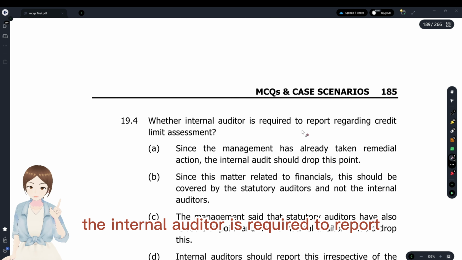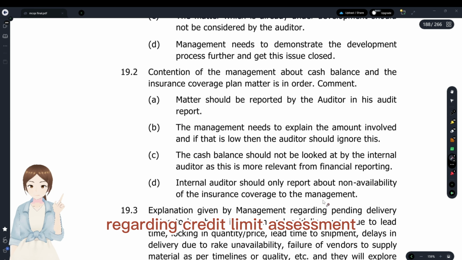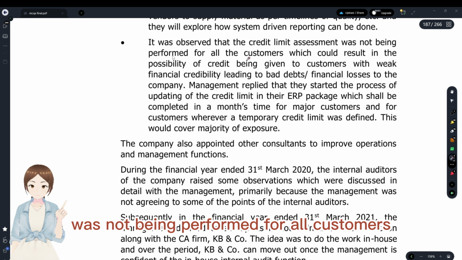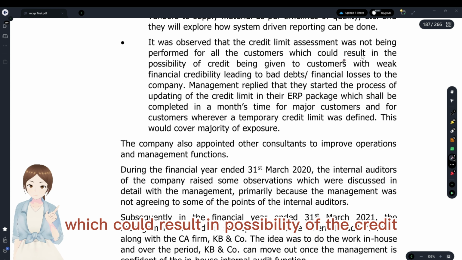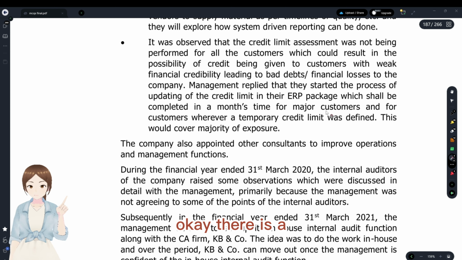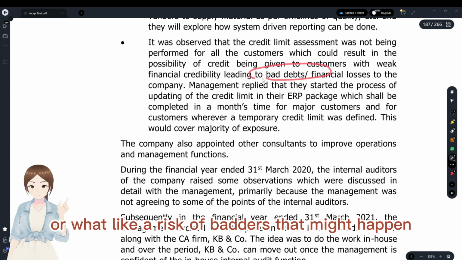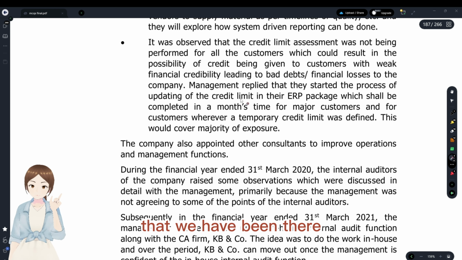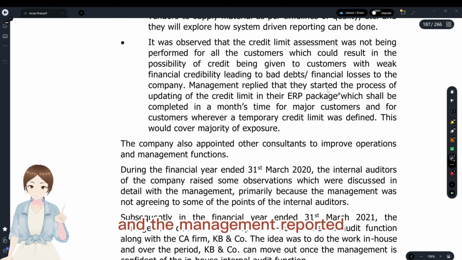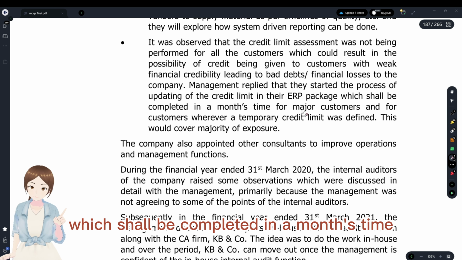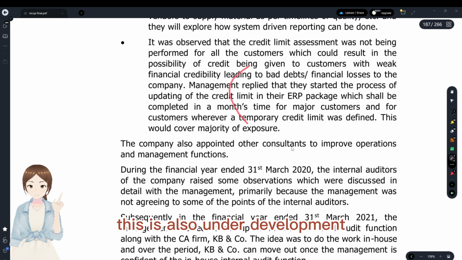And whether the internal auditor is required to report regarding credit limit assessment. Okay, what's that talking about? Yes, it's observed that credit limit assessment was not being performed for all customers, which could result in the possibility of credit given to customers with weak financial credibility, leading to bad debts. Okay, there's a risk of bad debts for not doing credit assessment for all the customers or vendors that we have. And the management replied that they started the process of updating the credit limit in the ERP package, which shall be completed in a month's time. This is also under development.